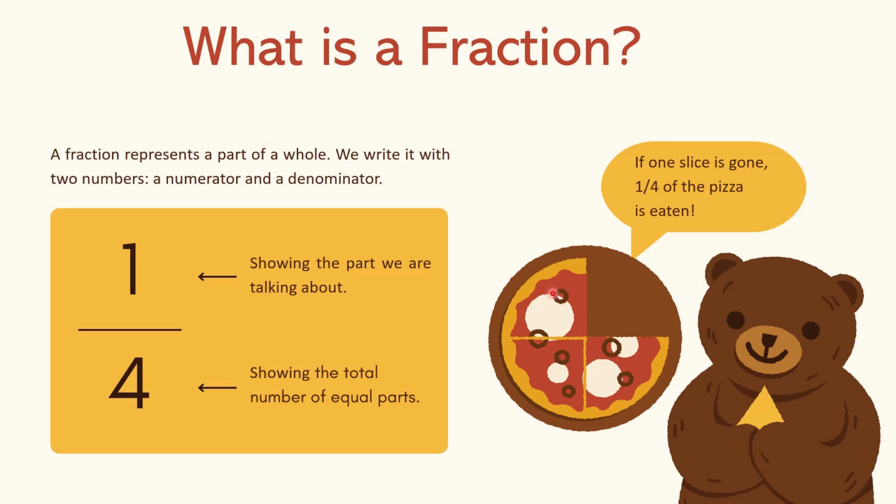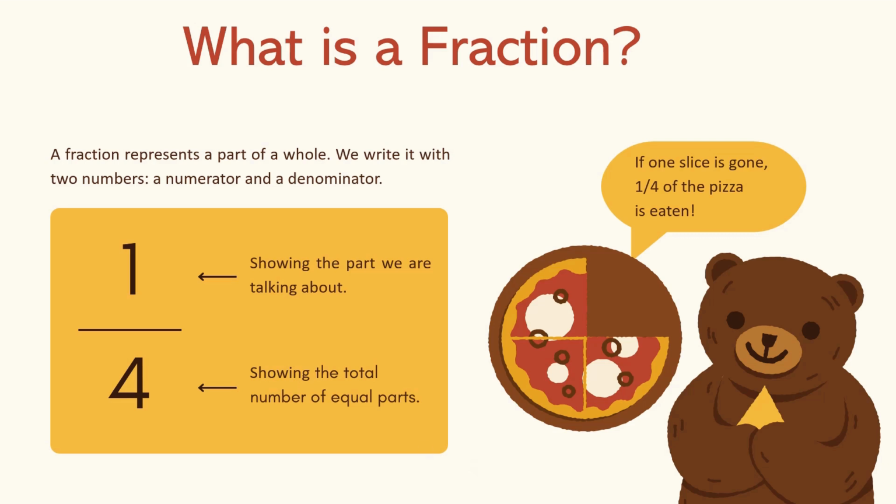So 3 pieces are left out of the total 4 pieces, right? So we will write here 3 out of 4, which is 3 by 4 is left.